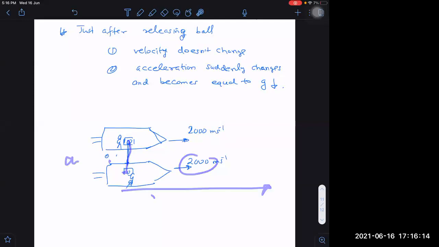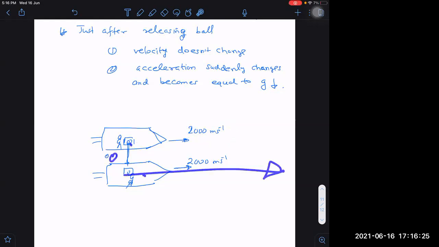Those who are thinking that the ball will not have the same velocity as this are thinking completely wrongly, because if the ball does not have that velocity, the ball will remain there and the spaceship will go 2 kilometers away. He will never be able to catch it. Why is he able to catch it?